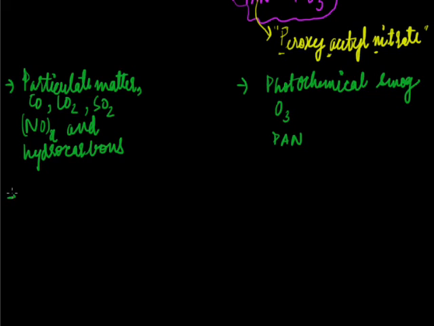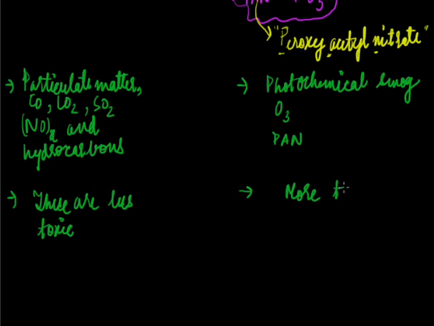Next, coming to the third point of primary pollutants, these are less toxic, and the secondary pollutants are more toxic. Why are these more toxic?